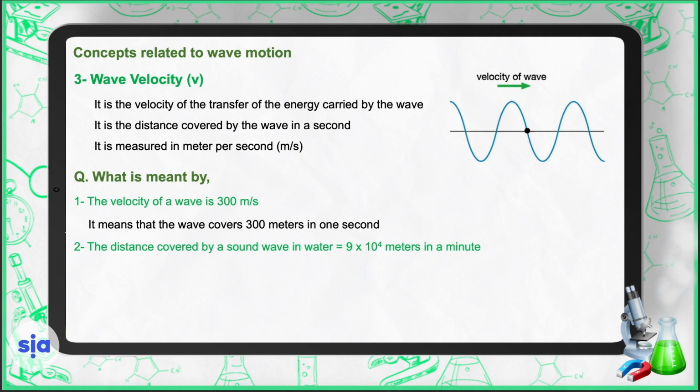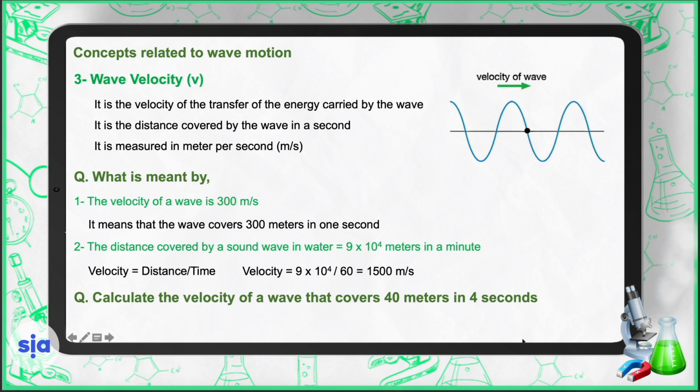What is meant by the distance covered by a sound wave in water being equal to 9 times 10 to the power 4 meters in a minute? As we know, velocity equals distance over time, so velocity equals 9 times 10 to the power 4 divided by 60, which is equal to 1,500 meters per second.